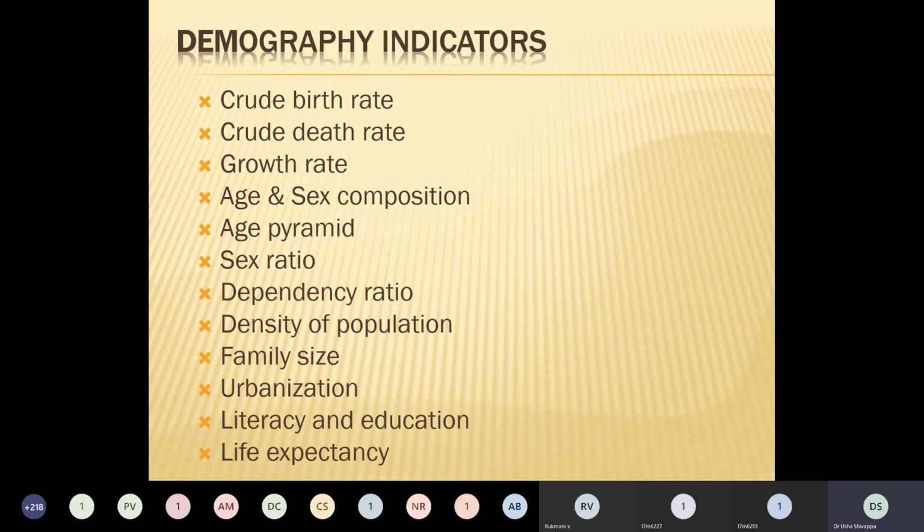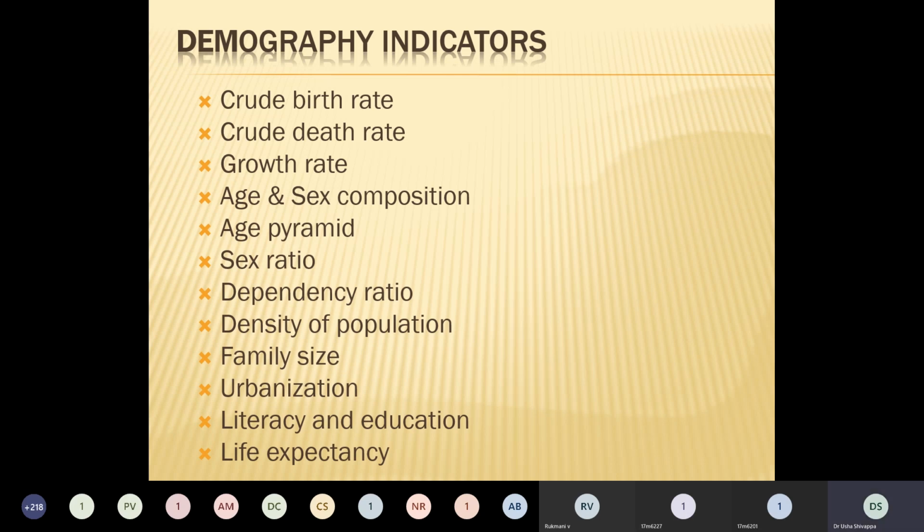Population statistics include indicators that measure the population size, sex ratio, density, and the dependency ratio. The vital statistics include birth rates, death rates, growth rate, life expectancy, and mortality and fertility rates.